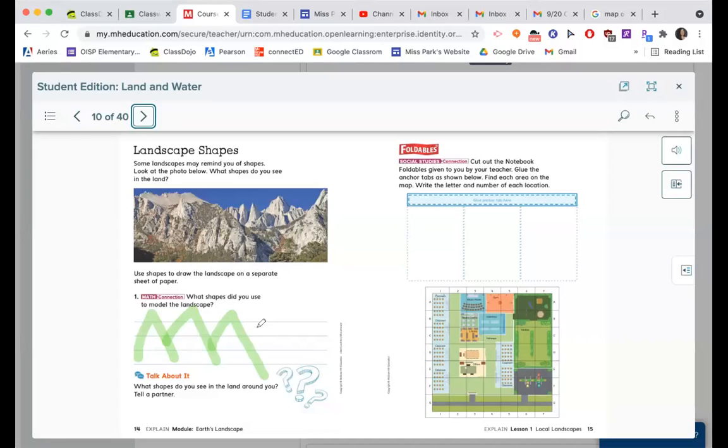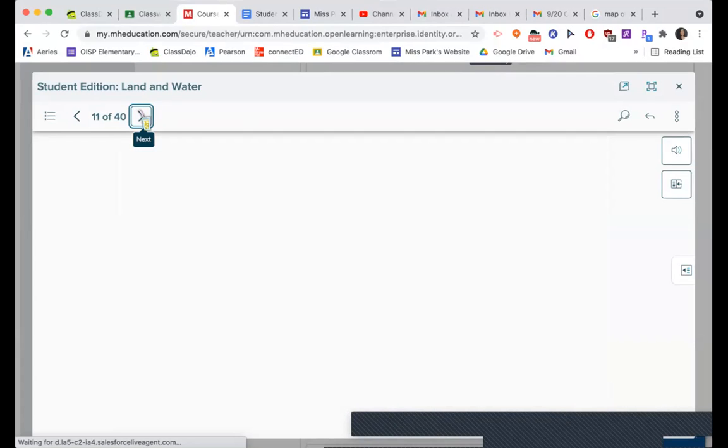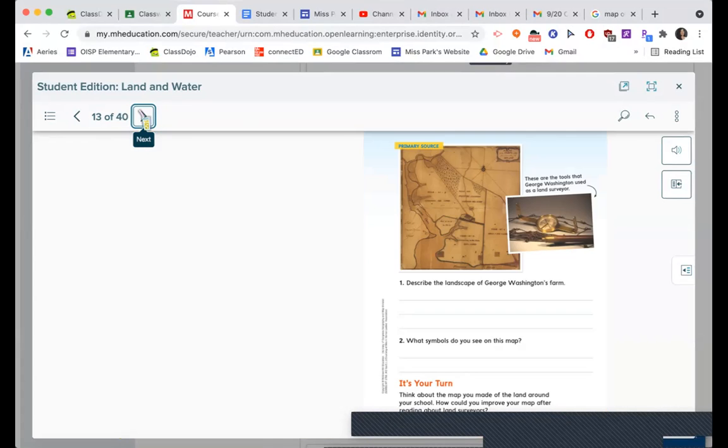What shapes do you see in the land around you? Tell a partner. So if you look outside, you might see some mountains. You might see some hills. And you might see some plain areas. Okay, after that, we're going to skip that foldable. And then this is going to be the elaborate.